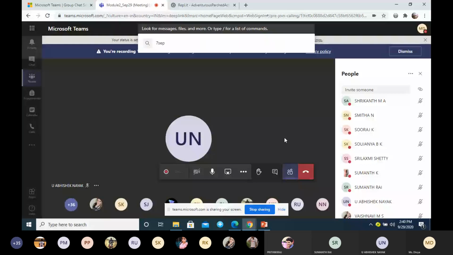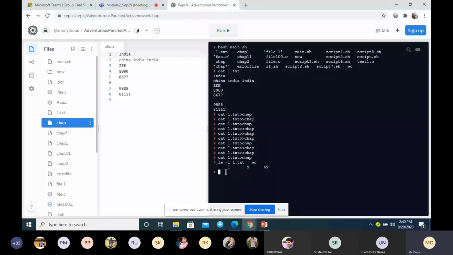Okay. So what is this? Anybody can tell me what is this file descriptor for standard error? It is not -2, it is 2. For input it is 0, for output 1, and for error it is 2, not -2. It is just an arrow shown there, not a minus. It is the file descriptor.